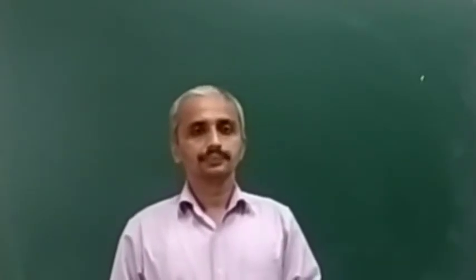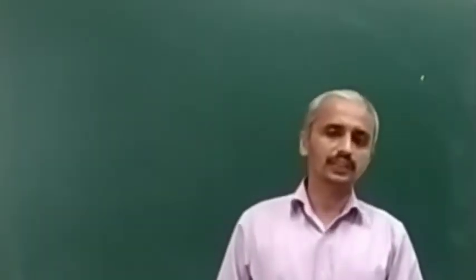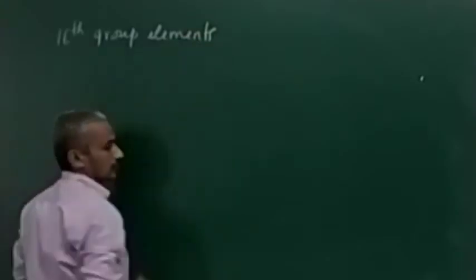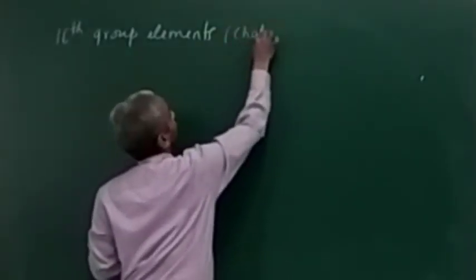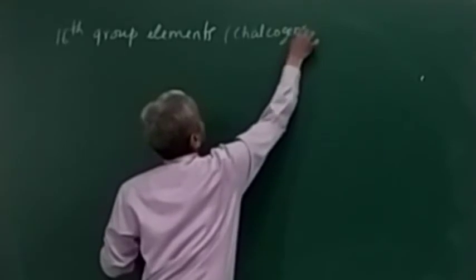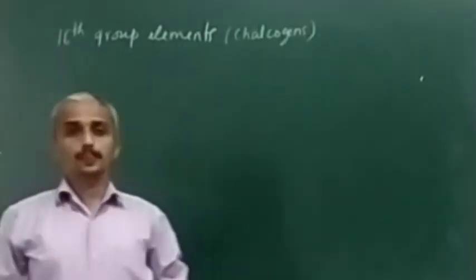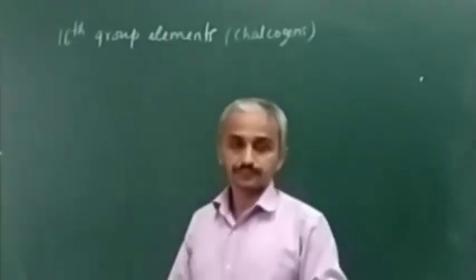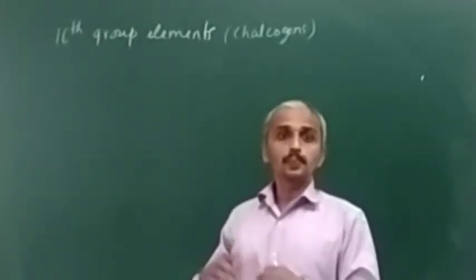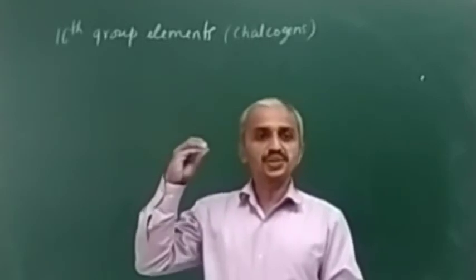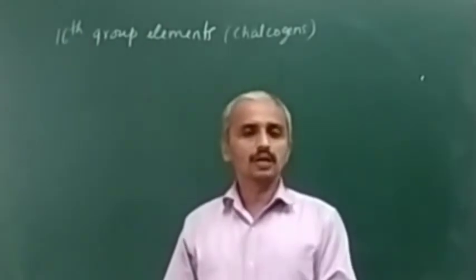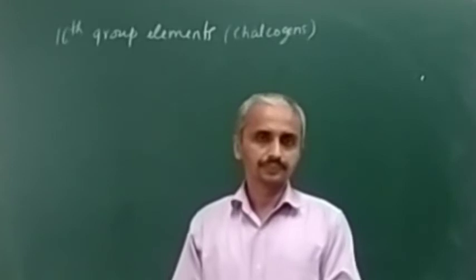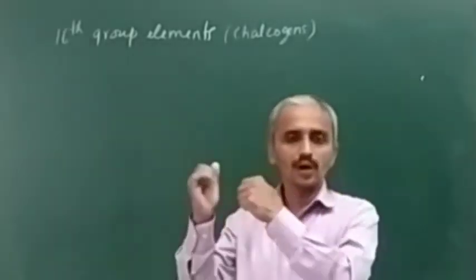Welcome back. In this video, I am going to start with the 16th group element, that is oxygen family members. Why are these 16 group elements called Chalcogens? Chalcogen means ore producer. If you see, the majority of the ores contain elements of group 16, oxygen or sulfur, etc. So they have the ore forming capacity, for that they are called Chalcogens.